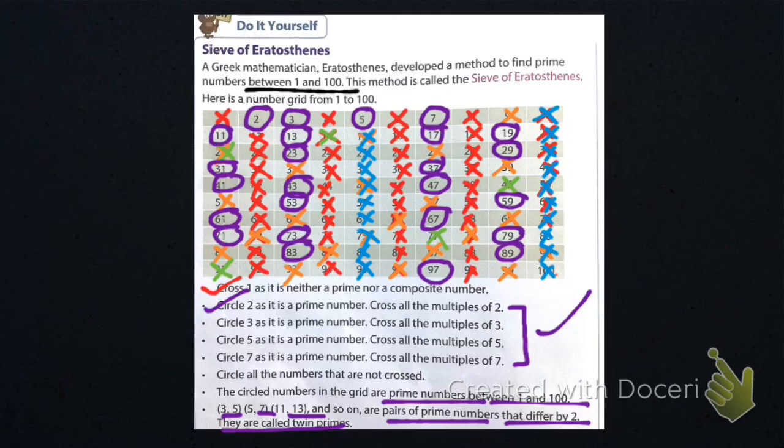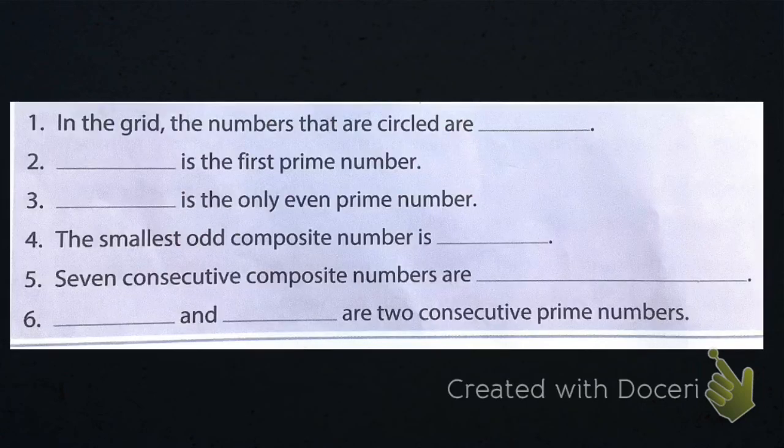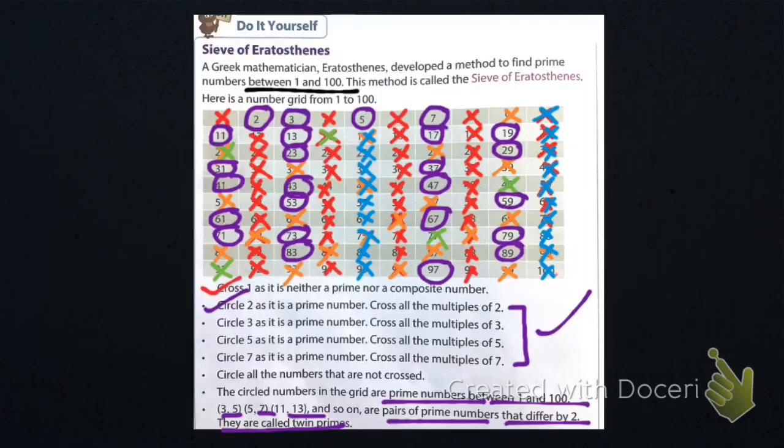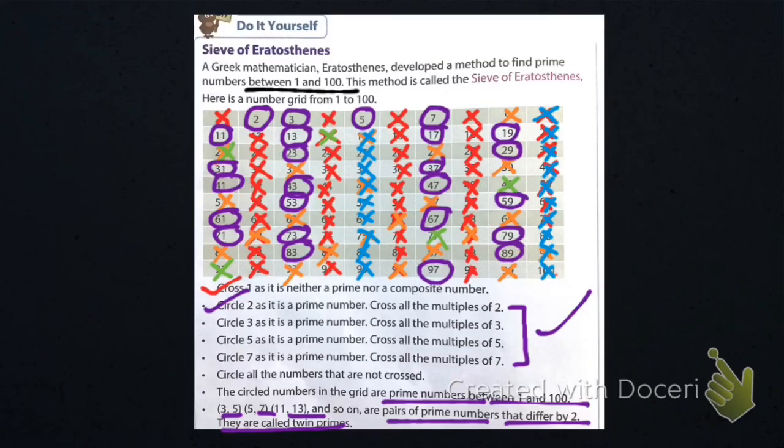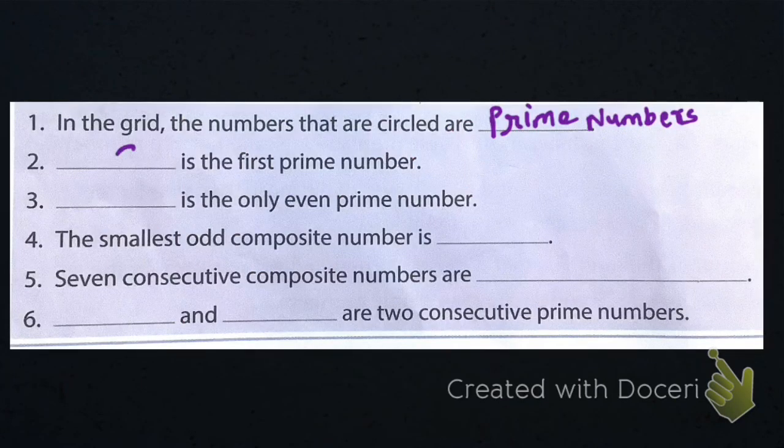Now, the first question says: in the grid, what are the numbers that are circled? So students, the numbers that are circled are prime numbers. And dash is the first prime number. Which is the first prime number? 2 is the first prime number. Dash is the only even prime number. So 2 is the only even prime number.